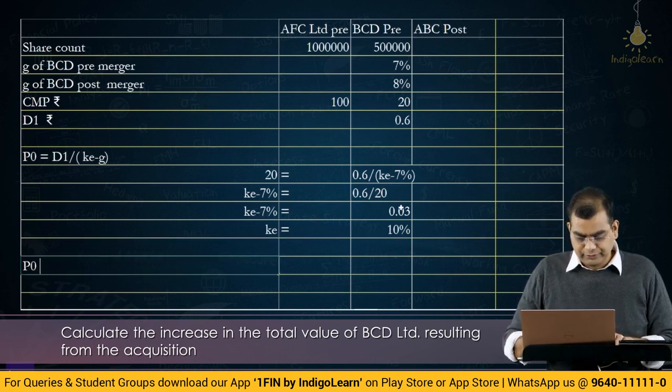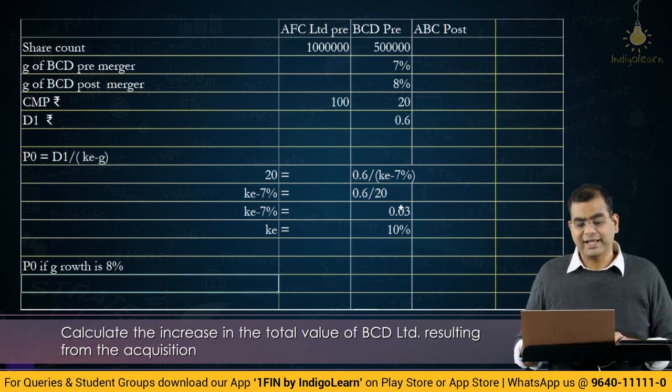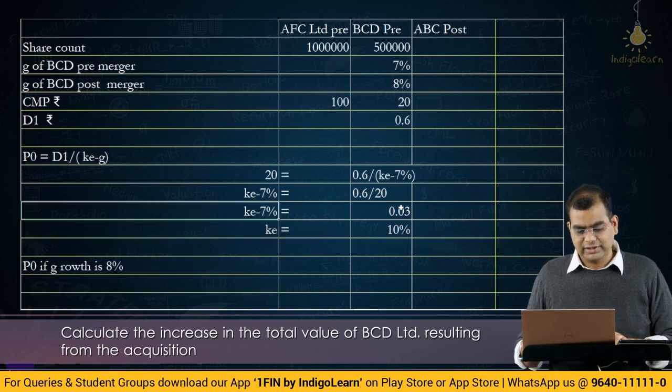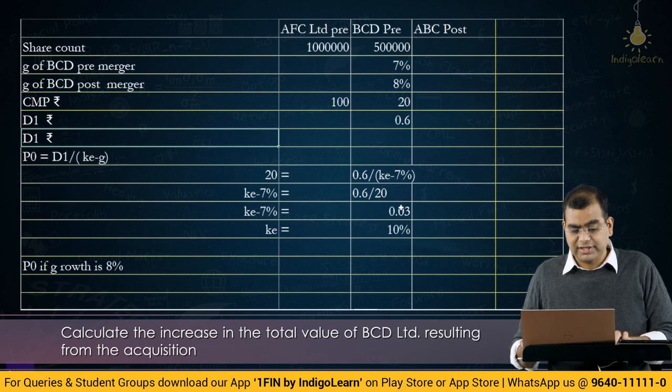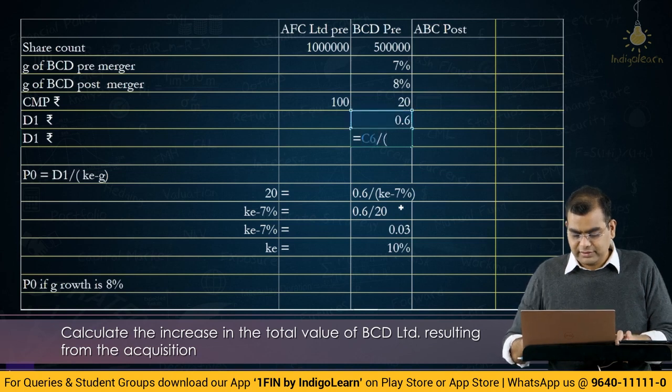Now, P0 if growth is 8%. Here in this part, I actually have a slight difference of opinion in the way they have done it. We already know that D1 is 0.6, so D0 is 0.6 divided by 1 plus 7%, considering the growth rate is 7%.